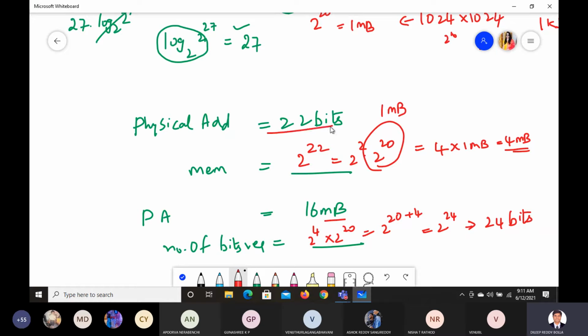If you have 22 bits, we'll get 4 MB. If you have 24 bits, we'll get 16 MB. Okay? Is this clear?